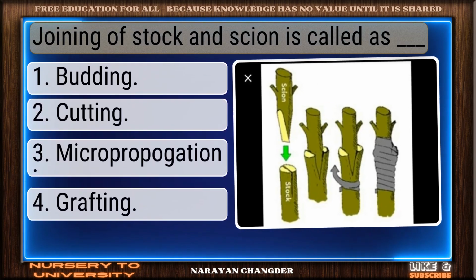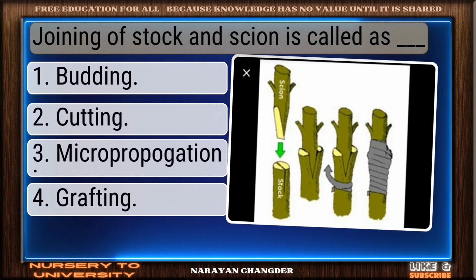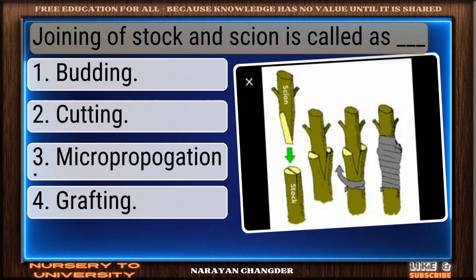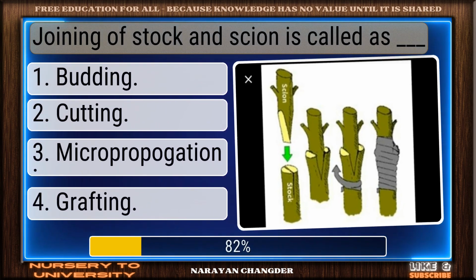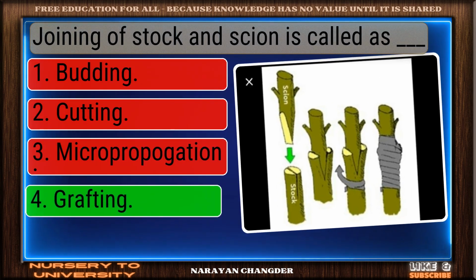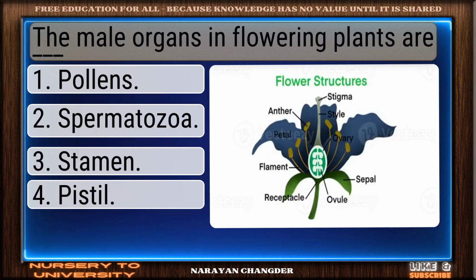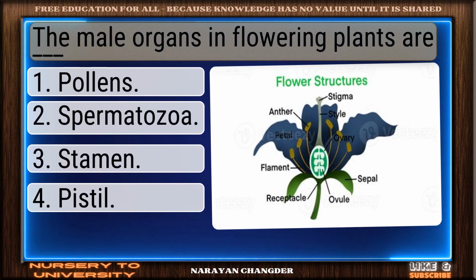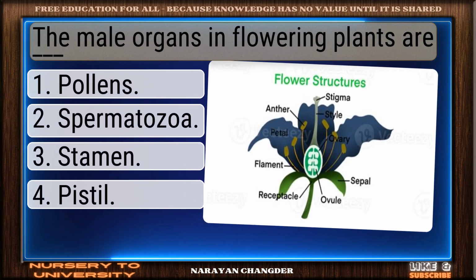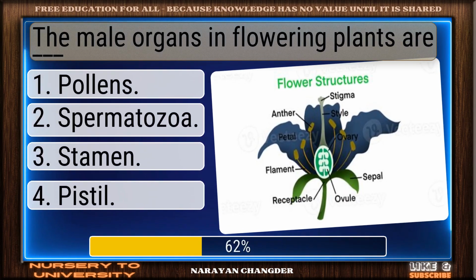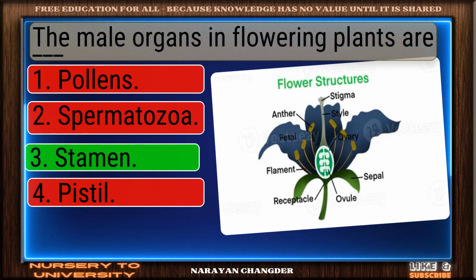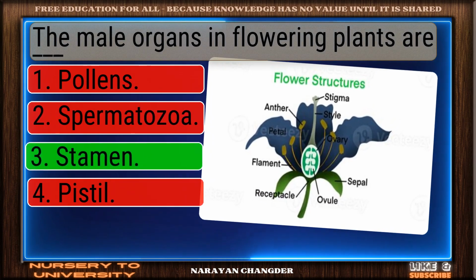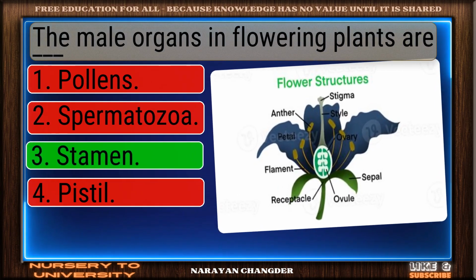Question number 1. Joining of stalk and scion is called as dash. Good job. Your answer grafting works well here. Question number 2. The male organs in flowering plants are dash. Exactly. Stamen makes sense, and it is right choice.